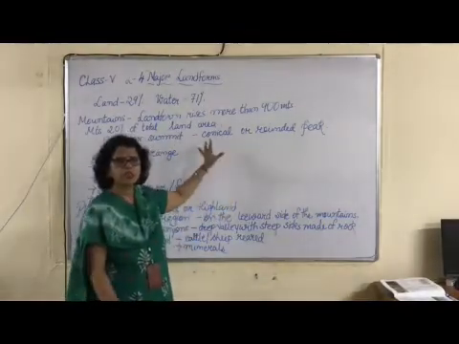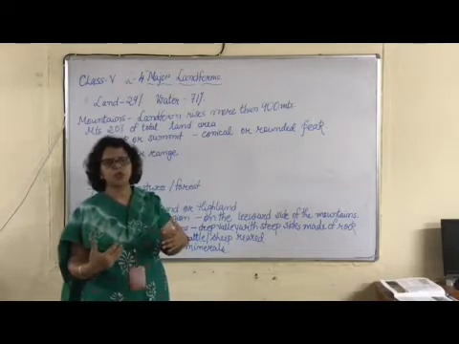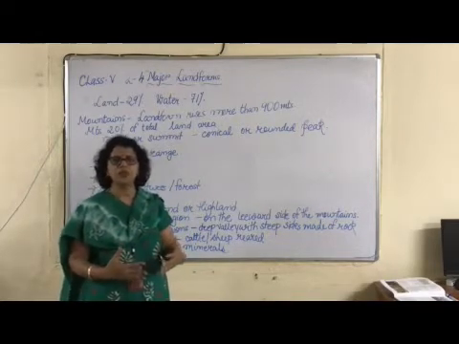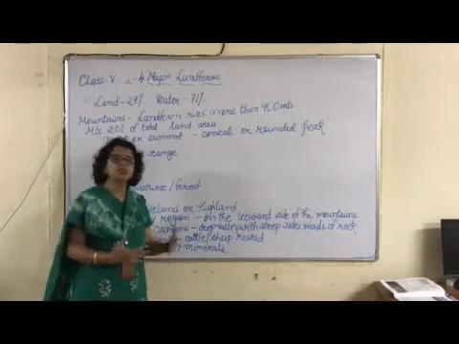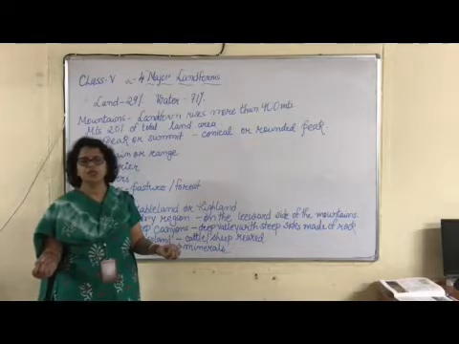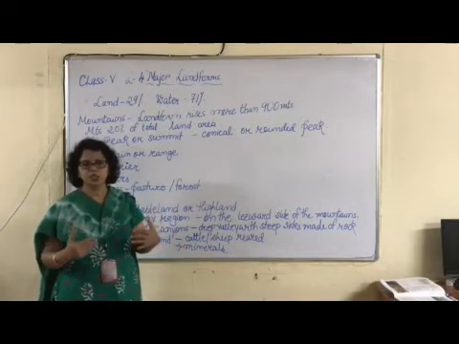Now when it's conical, those are the new mountains, the mountains which are formed later. Now children, one thing you remember, mountains are not formed within 100 years. It takes thousands of years to form mountains.